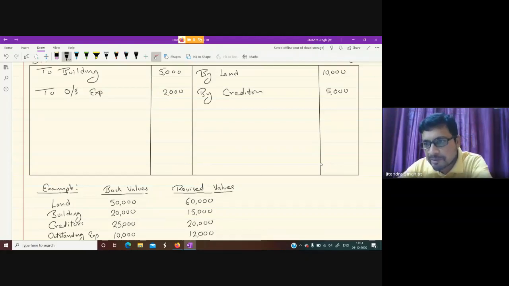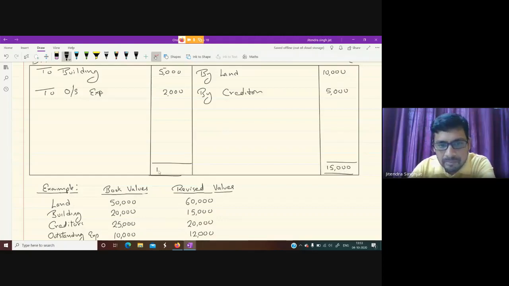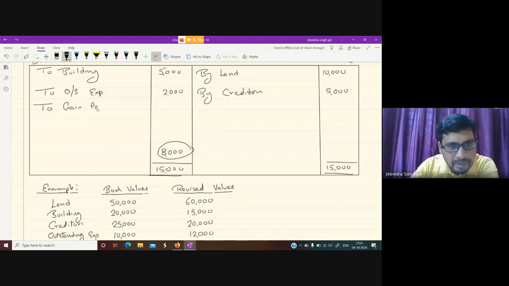So let us take out the balance. So 10 plus 5, 15,000. Here the total of the credit side is 15,000 and the total of the debit side is 7,000. Isn't it? So when you subtract, you get 8,000. What is this 8,000? This 8,000 is your gain. If the balance remains on the debit side, it is gain. So the gain is transferred to partners' capital accounts.